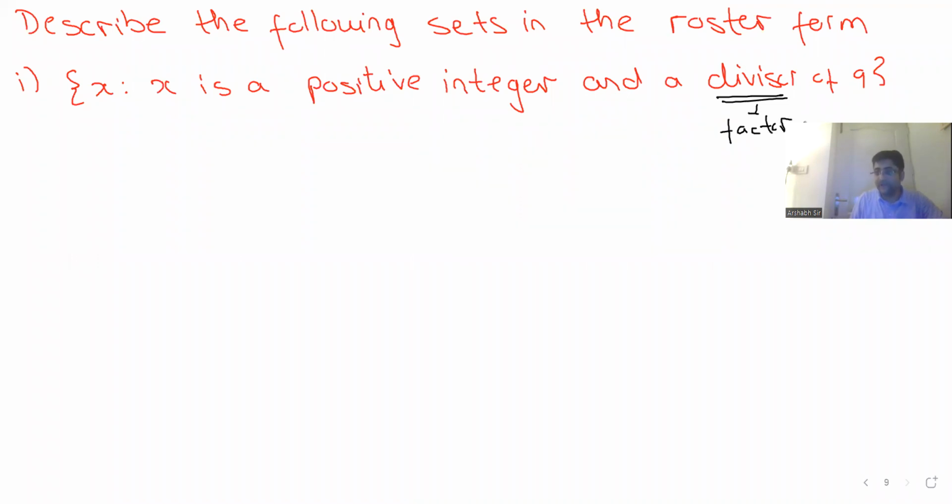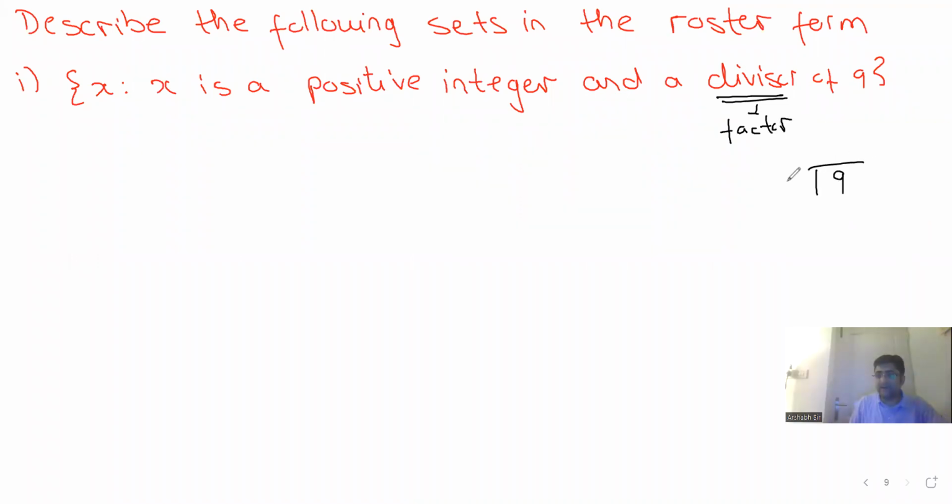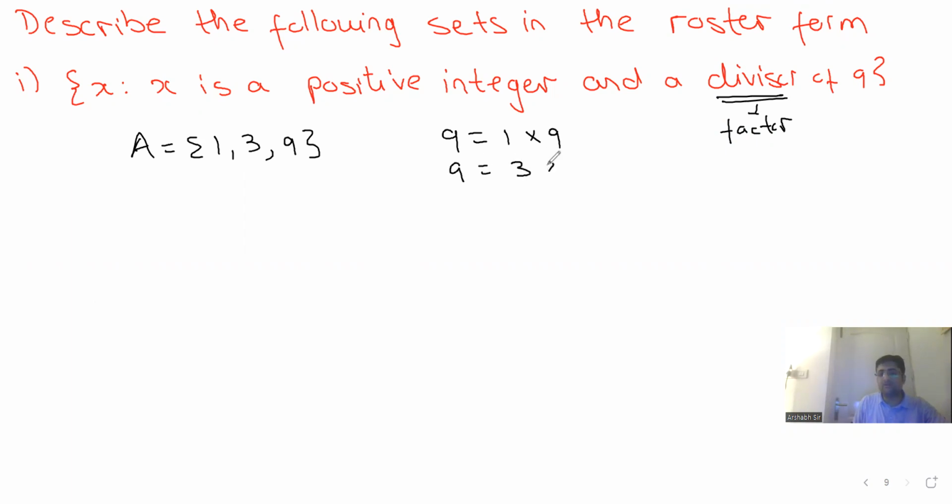When we do 9 divided by 3, this is the divisor. So divisor is what you divide by, it's a factor. So it is nothing but all the factors of 9. These are nothing but 1, 3 and 9. How do you get the factors of a number? 9 is equal to 1 into 9 and 9 is equal to 3 into 3, right? This is the answer. Very good, absolutely fine.